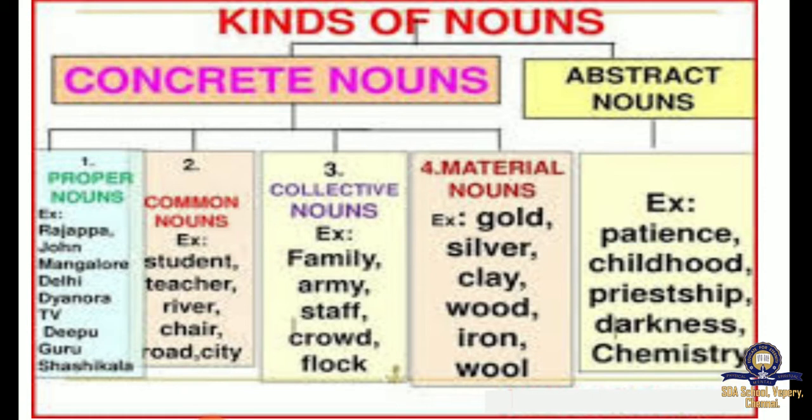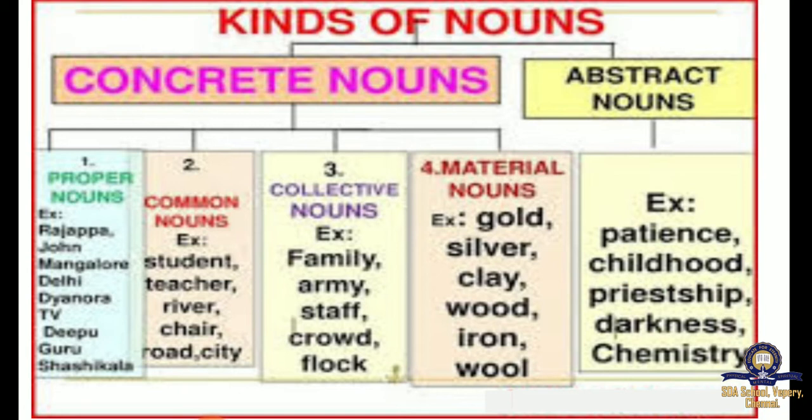Common noun is something in general. Birds flew. So you don't know which species of birds. So you're talking in general. Girls are talkative. So basically, these are common nouns. Collective noun. Collective noun is like army, police, crowd. There is a big crowd in the shop. So, crowd, which means there are a lot of people standing there. So, it's a collective noun.